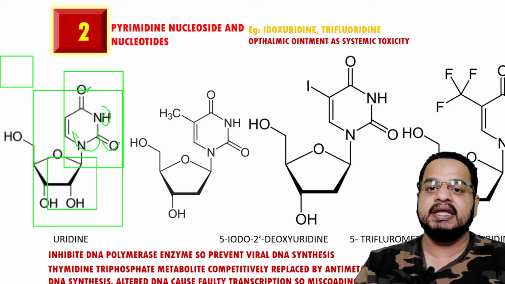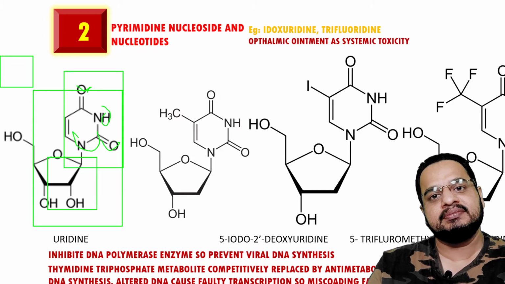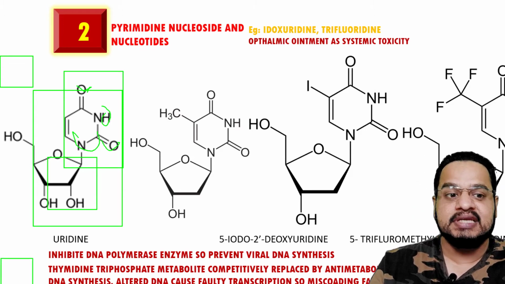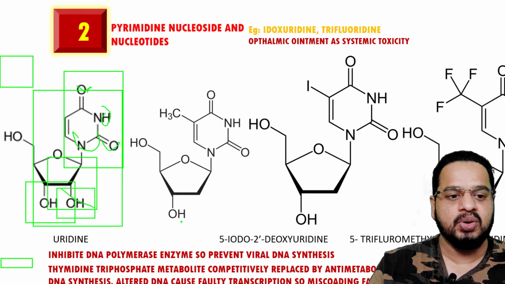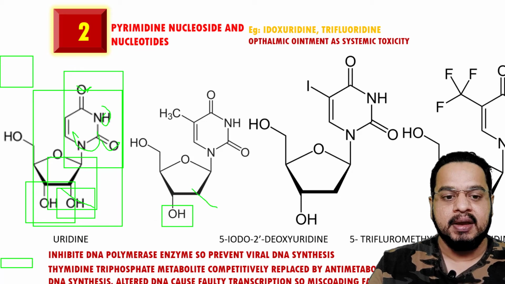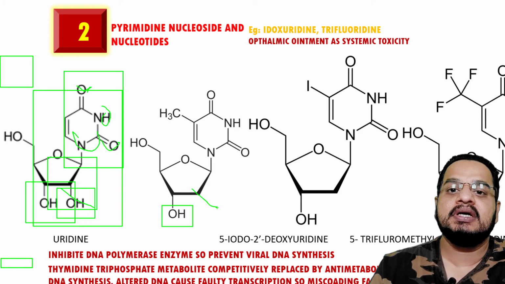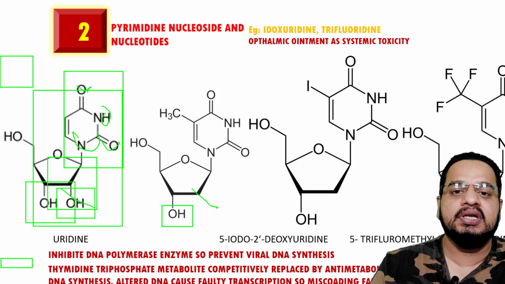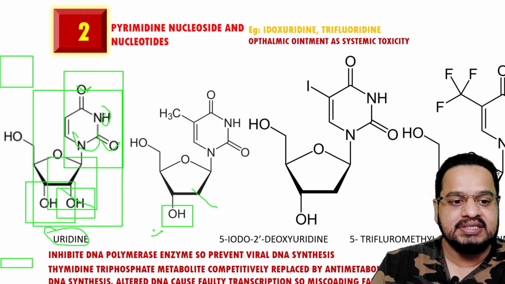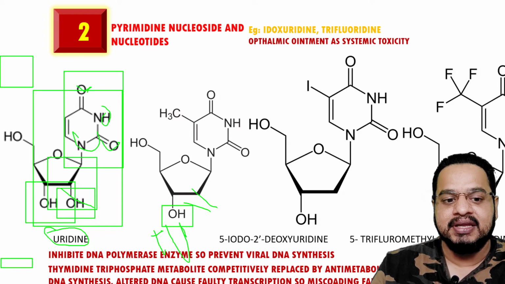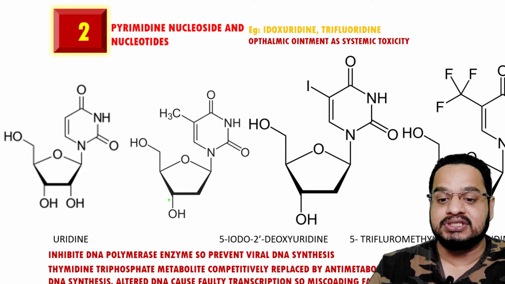Ribose sugars are present in RNAs, and deoxyribose sugar is present in DNA. Now this is ribose. How? Check this. Here it is an OH group, and here it is also an OH group. Both OH groups are present. But in this case here is an OH group and the second oxygen is missing, so that is the deoxy. Oxygen is missing, so deoxyribose. So the first structure is uridine, and this one is the thymidine. This particular structure would be the thymidine structure.